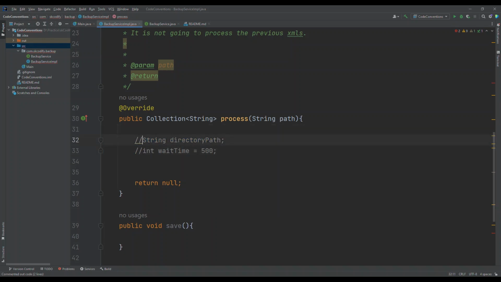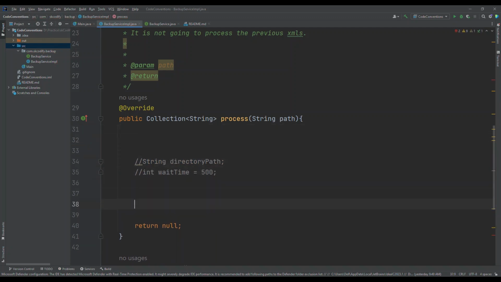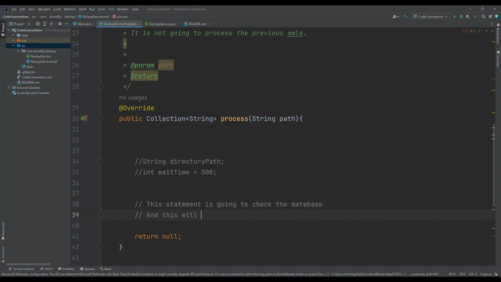It can be used for commenting out lines of code, but it should not be used for writing consecutive lines of text, like saying this statement is going to check the database and then perform something. No, this commenting tool is not allowed to do that. This is allowed, but this is not.